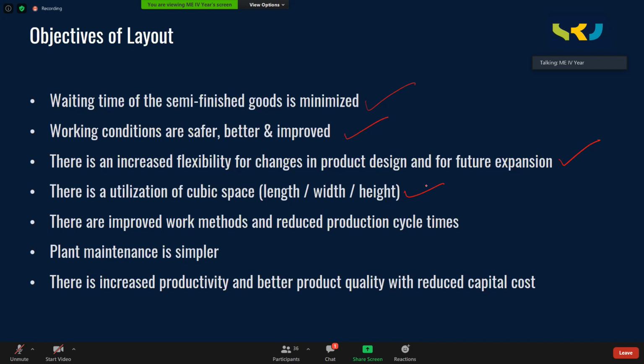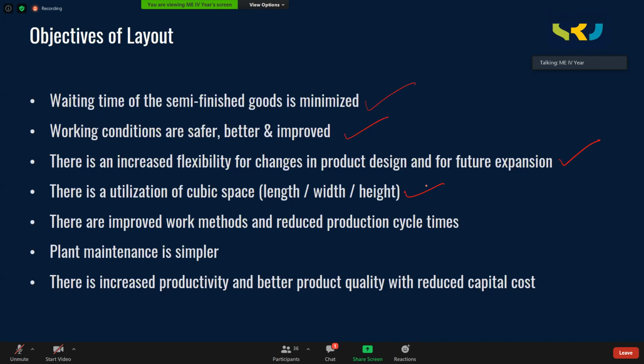Instead, why don't you store them in a three-dimensional space? You have to optimally utilize the factory space available. That is lengthwise, widthwise, as well as height-wise. So then you can accommodate more number of semi-finished goods or the raw material or the finished goods in a lesser space. So that is one more objective of the plant layout.